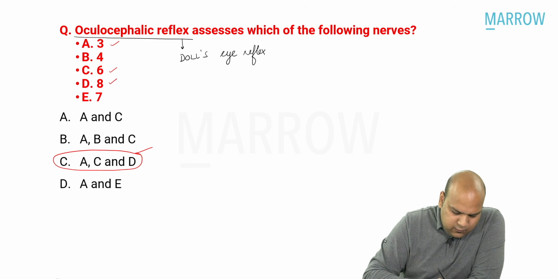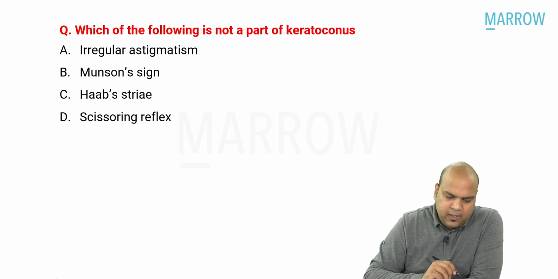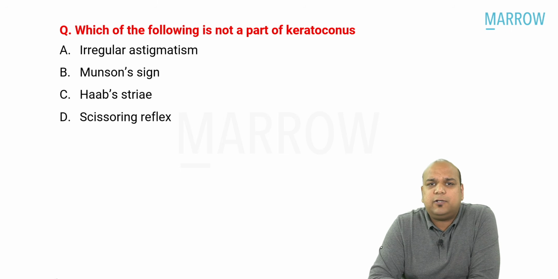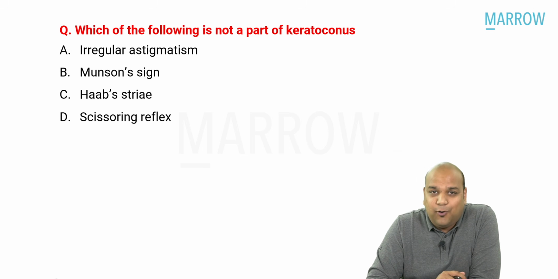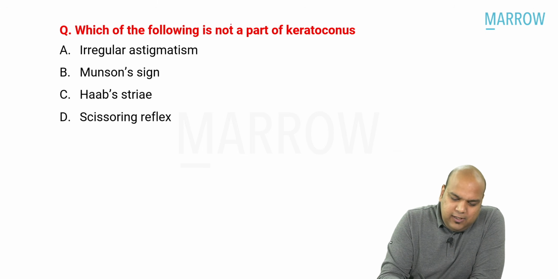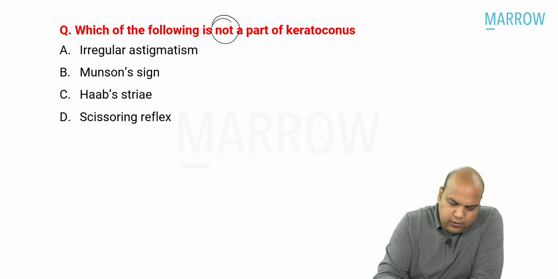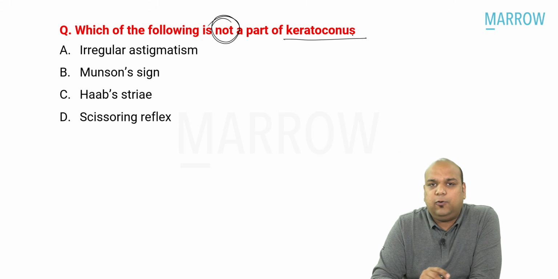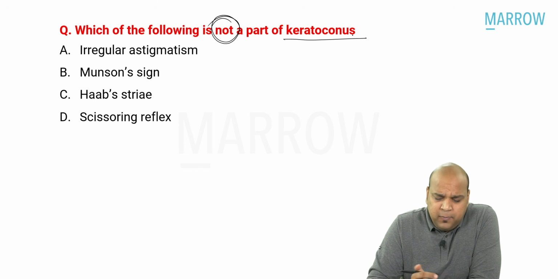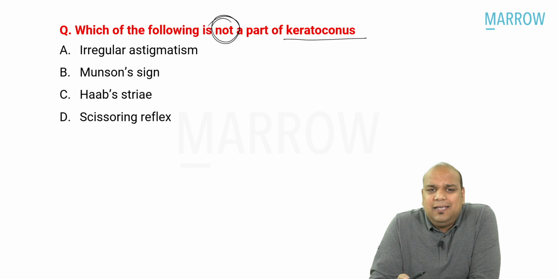Now, let us move on to the second question, everybody. The second question was a pretty straightforward question from ophthalmology, and should have been very easy for all of us to solve. Which of the following is not a part of keratoconus? That is the key word to remember here. So a straight question on keratoconus was asked. Once we read the options, it became pretty easy.